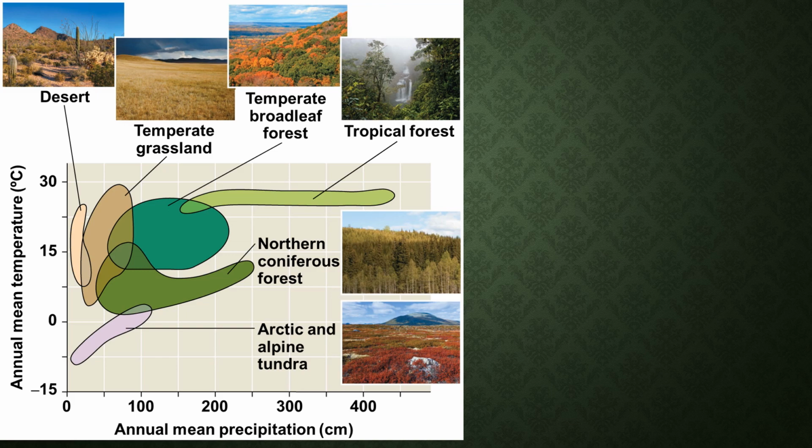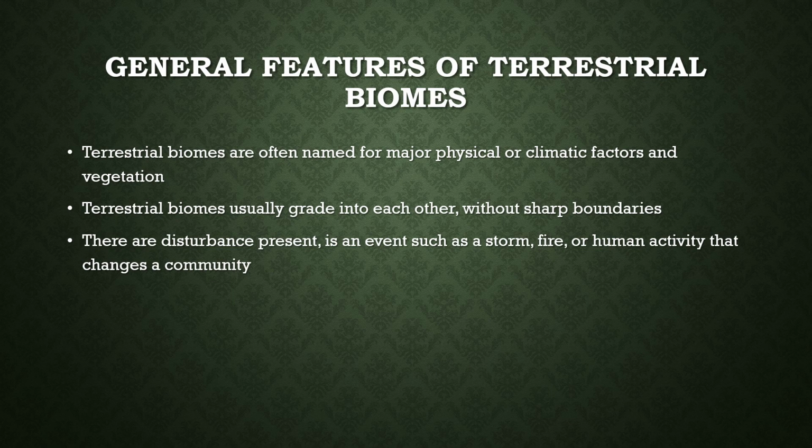So that's going to help us better understand the level and why they're that way and why they're different graphically, happening due to climate. Now, general features of terrestrial biomes, these are the biomes we talked about, that's mostly going to be vegetation, land, and type of stuff like that instead of being aquatic. Now, they're going to have major physical factors and climate factors, and be based off their vegetation.